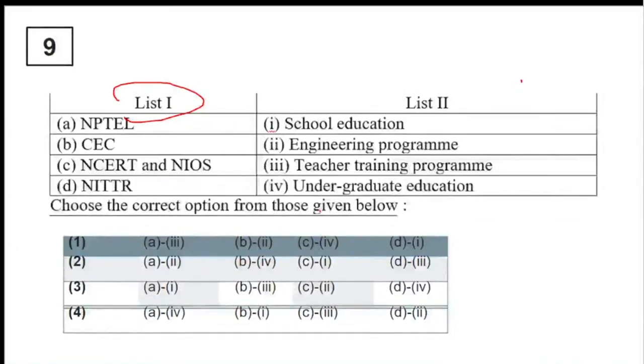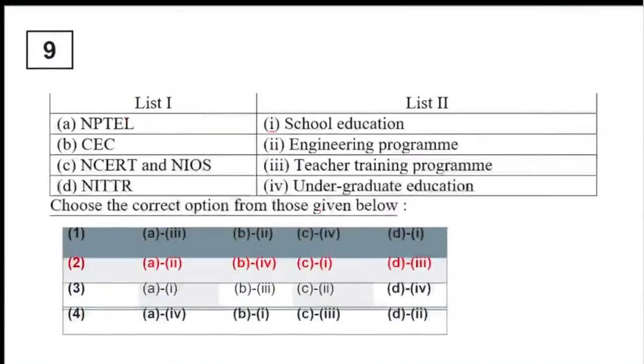Can we get an answer? Very easy question, repeated in some way or other, you have done this individually. The right answer for question number 9 will be option number 2. Now let's see how it is. When we talk about NPTEL, we know it is basically an engineering program. So yes, option number 2 is right.